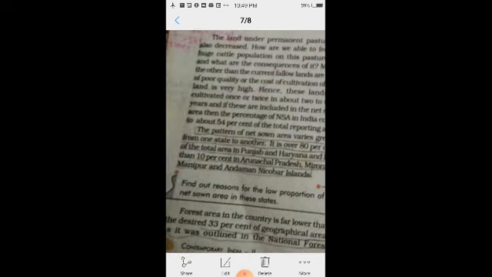Then forest area in the country is far lower than the desired 33% of the geographical area. It means 33% of total land should be under forest. But if we consider the forest area, it is much lower than 33% of the geographical area.